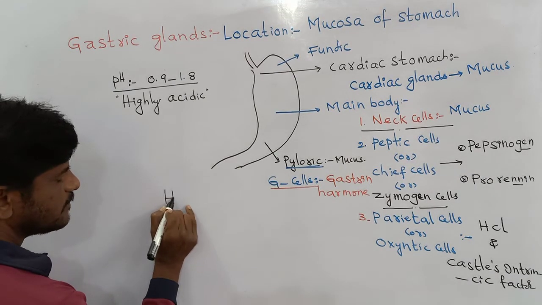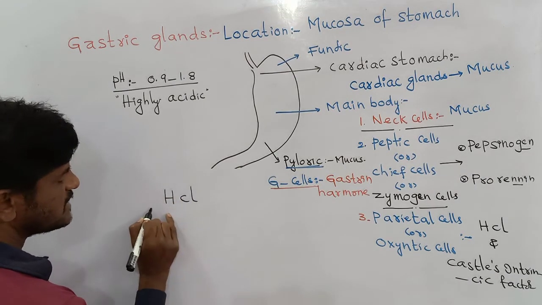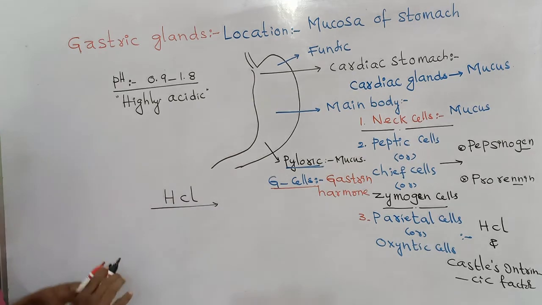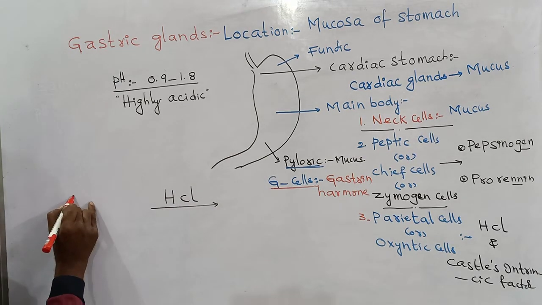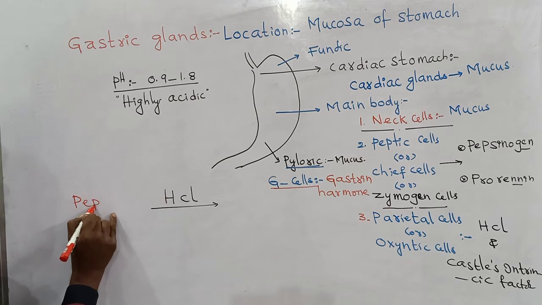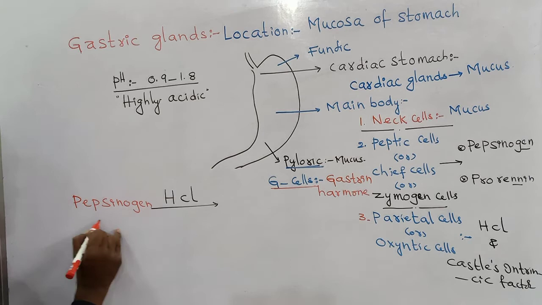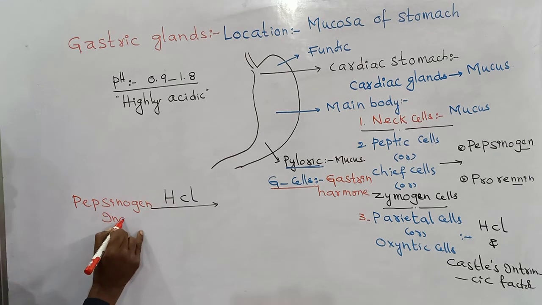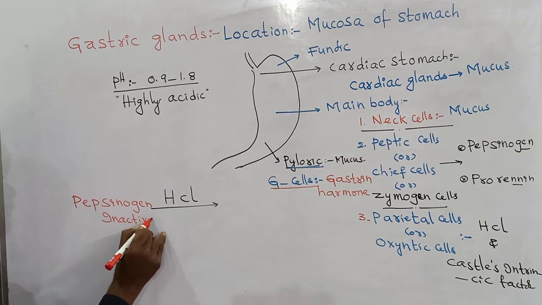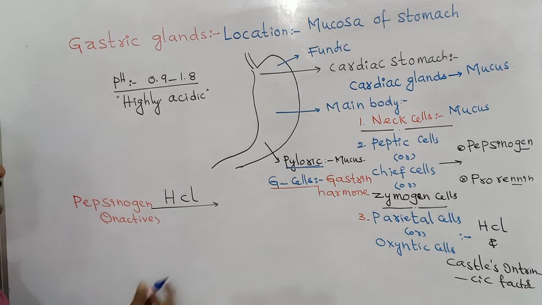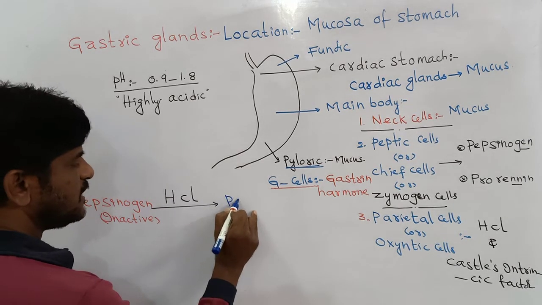Hydrochloric acid works as a catalyst for the conversion of pepsinogen, which is one inactive enzyme. Pepsinogen is converted into active pepsin.